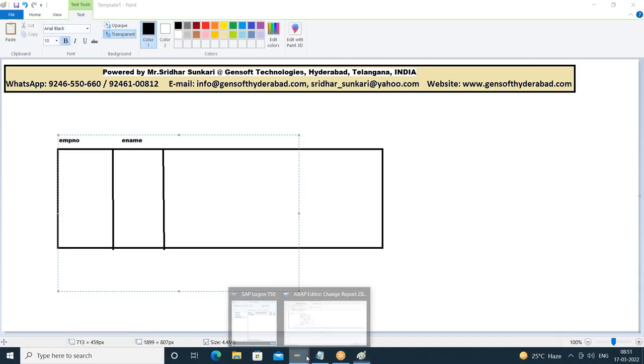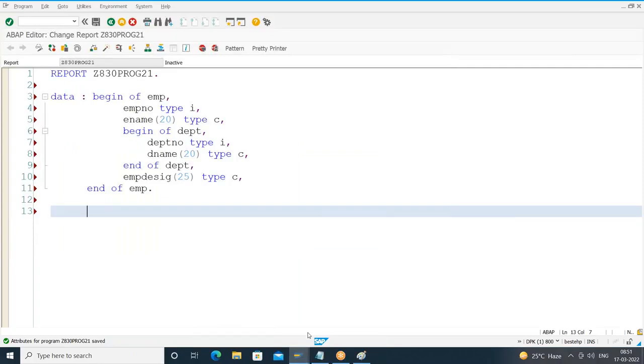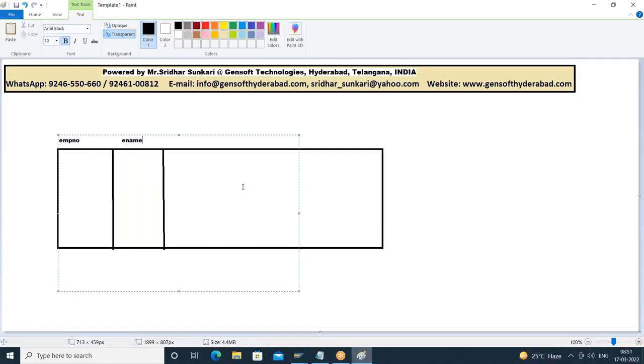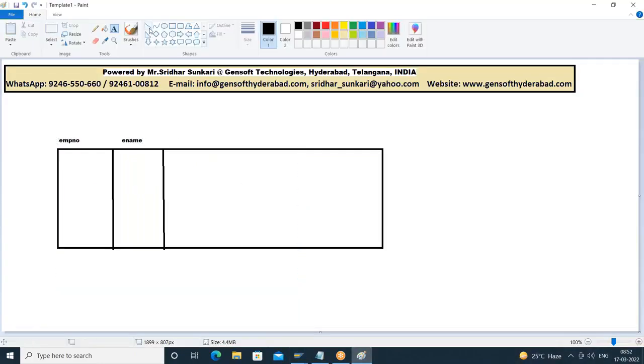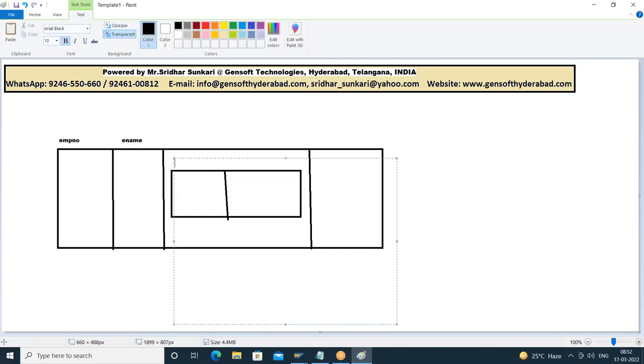After employee name, what are you doing? We are trying to declare what? Inner structure department, which has got two fields, department number and department name. So assume this is the overall memory allocated for the department structure. Department structure has got what? Two more fields, department number and what? Department name. So assume this is department number. This is department name. And obviously this is what? Employee designation.